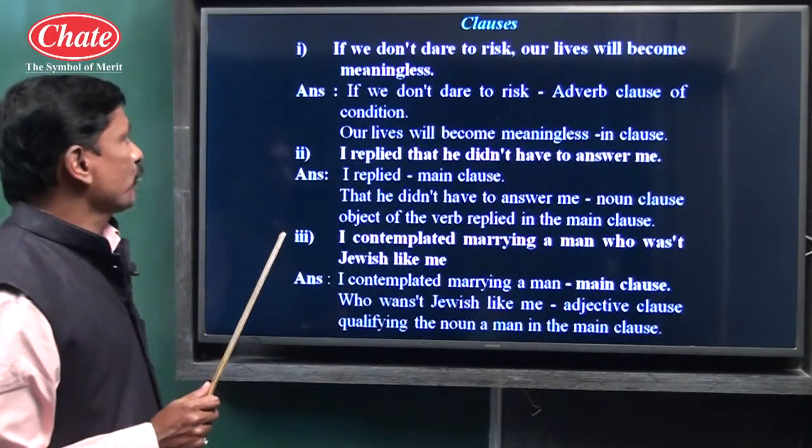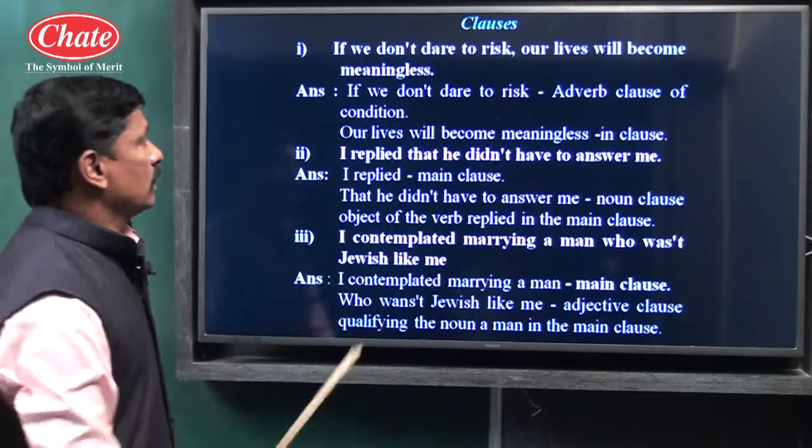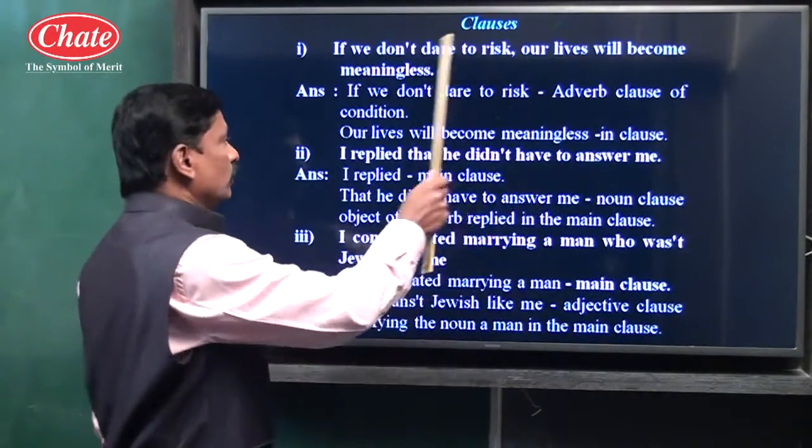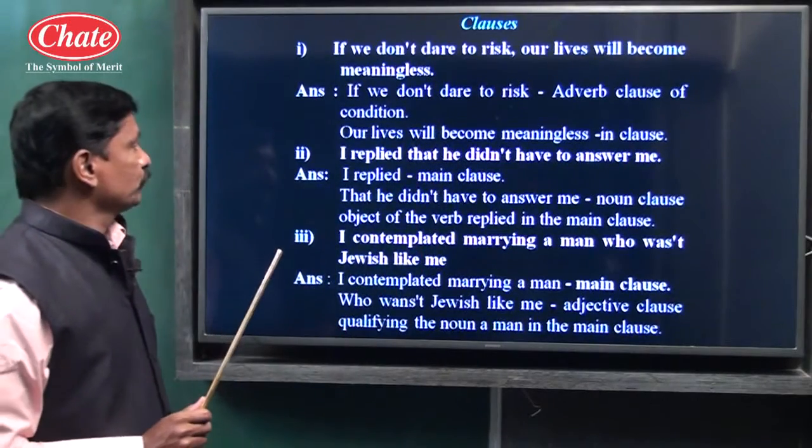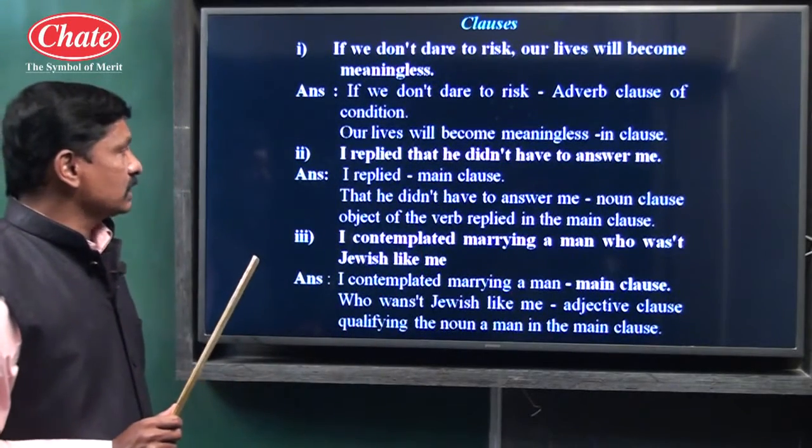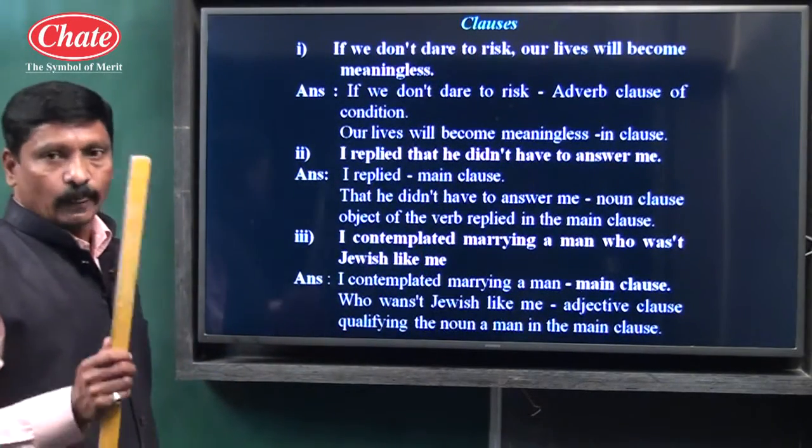So see children, if we don't dare to risk is a subordinate adverb clause of condition, and our lives will become meaningless is the main clause.